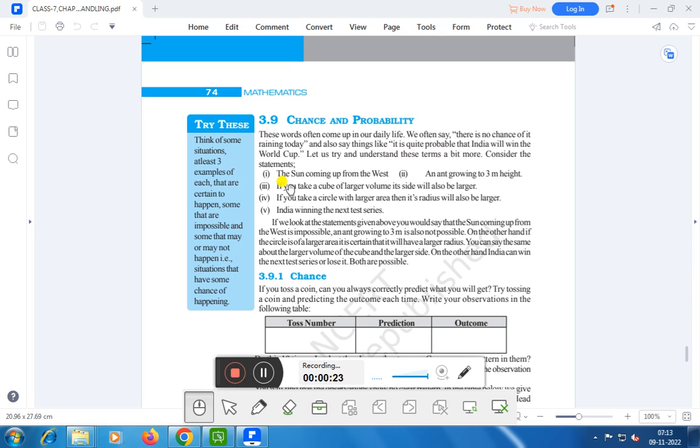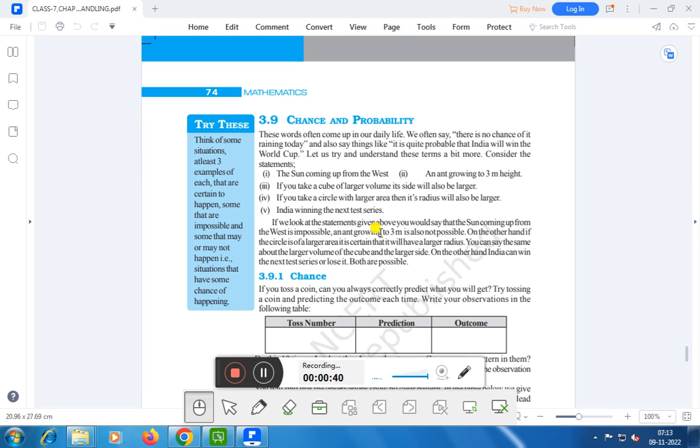Consider the statements: the sun coming up from the west, an ant growing to 3-meter height, if you take a cube of larger volume its side will also be larger, if you take a circle with larger area then its radius will also be larger, and India winning the next test series.